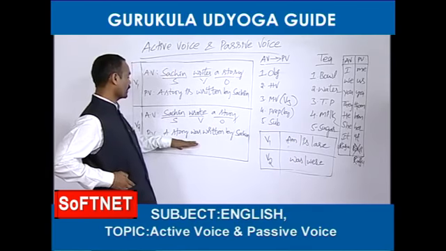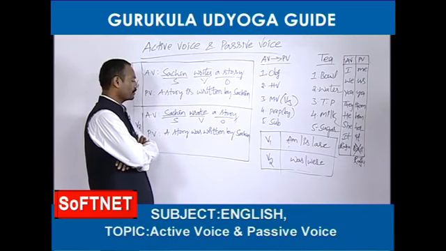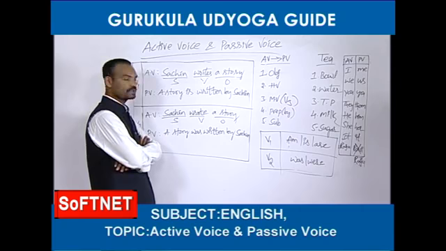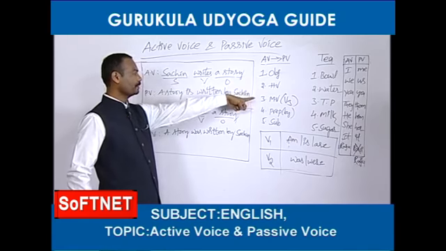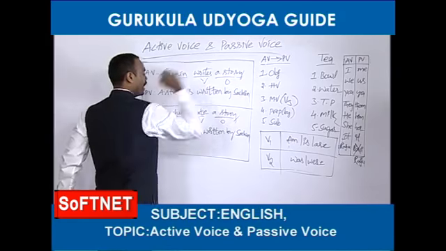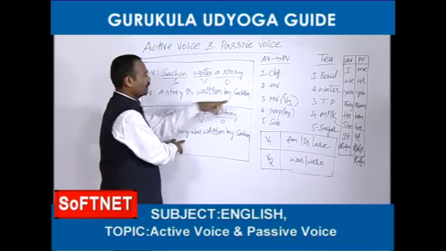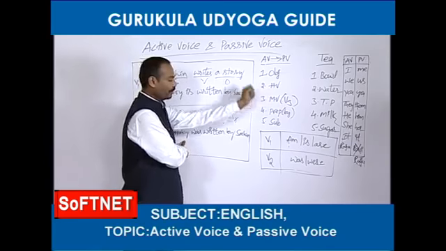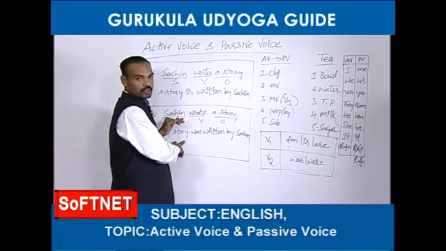See, this is active voice. Now we are going to change this active voice into passive voice. So, what items are required for changing an active voice into passive voice? We need one object, next the helping verb, main verb, preposition, subject. Object: a story is the object. Next, what should we take? Helping verb. Sometimes helping verbs are given in the active voice itself.